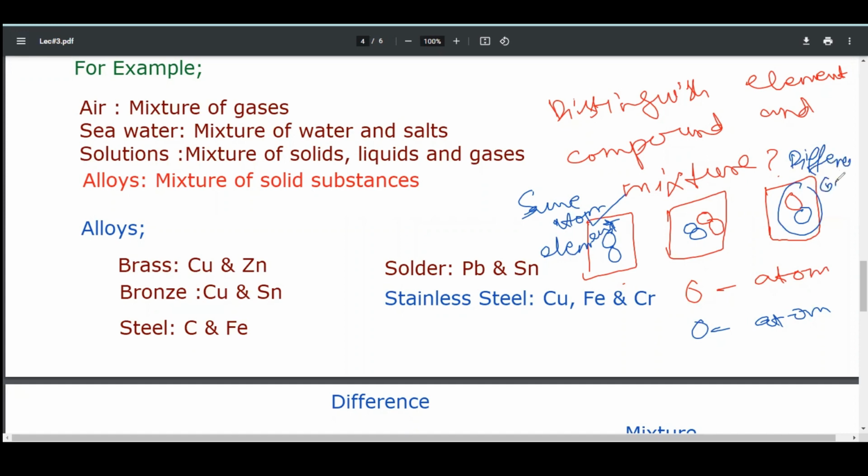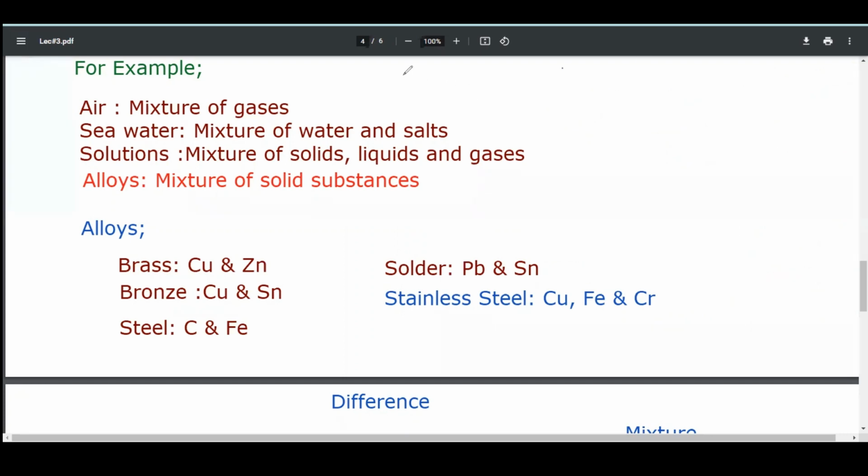It's a compound. And these two substances here, an element and a compound, are mixed with each other. This will be a mixture. There is no chemical bonding between these two substances. They are physically mixing. Now come to the difference between elements, compounds, and mixtures.